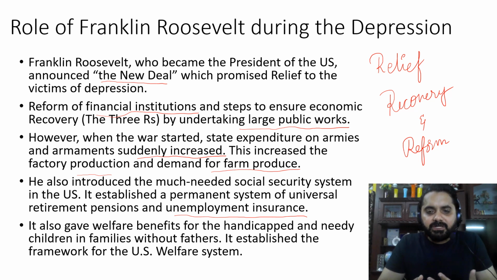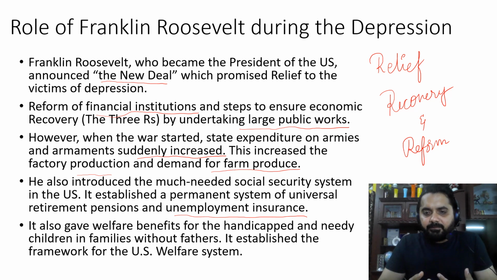So what are retirement pensions? Retirement pensions are like a pension that is given to a person when he retires. At the age of retirement, a sum of money is given to them so that they can secure their future. That is called retirement pension. And he also introduced a scheme called unemployment insurance.